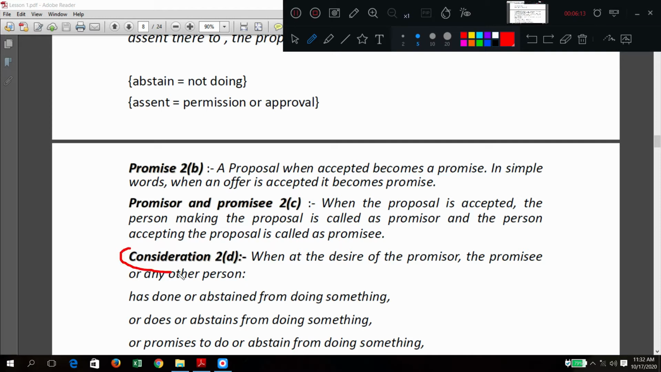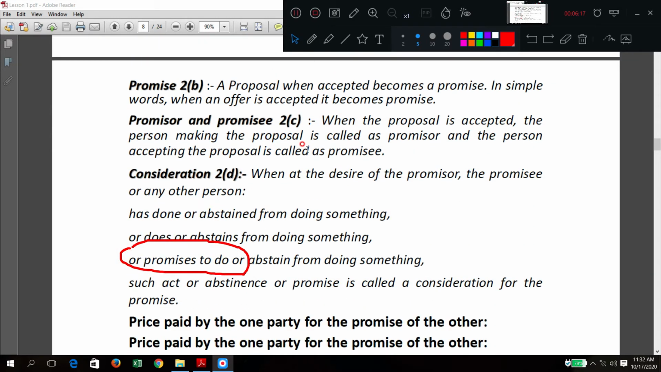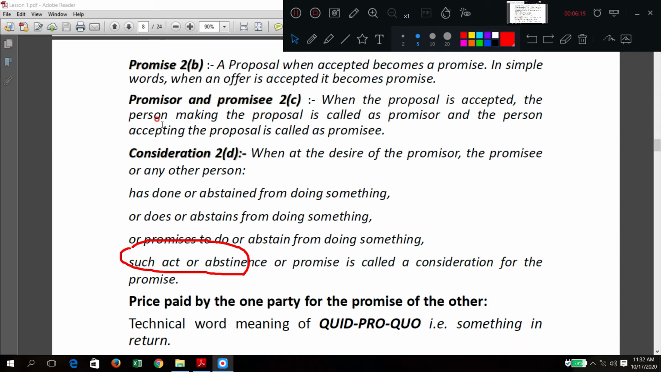Now consideration. Now what is this consideration? Very important part here. Consideration means whatever conditions are there, A to B, one condition to perform or not to perform, second condition to perform or not to perform, third condition to perform or not to perform. So all these things which are there, those are called as considerations.